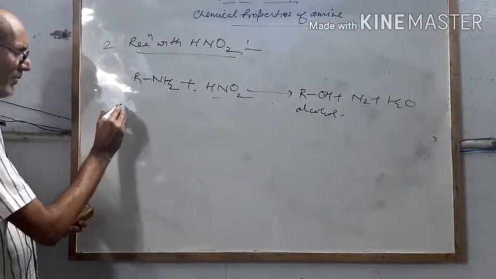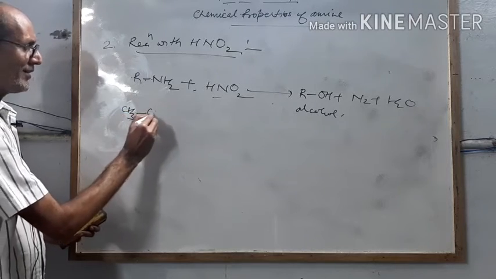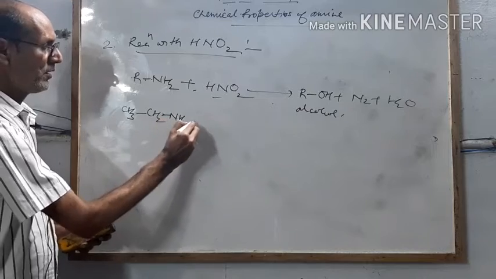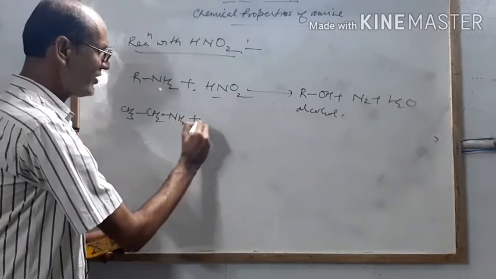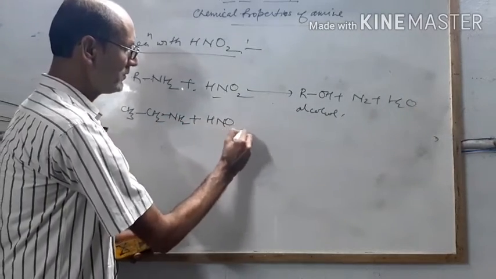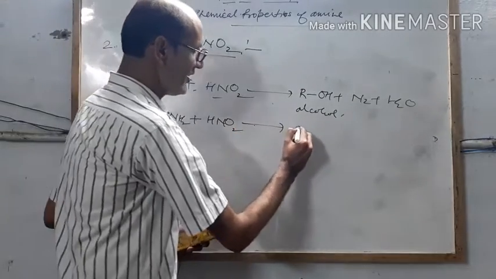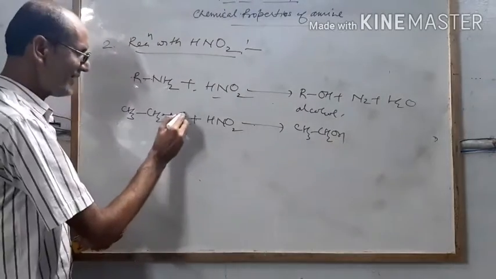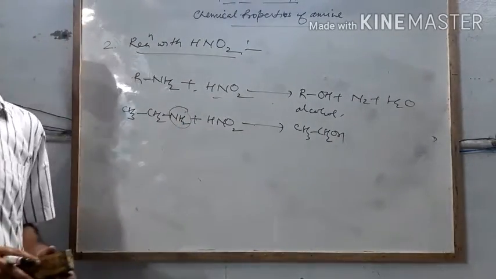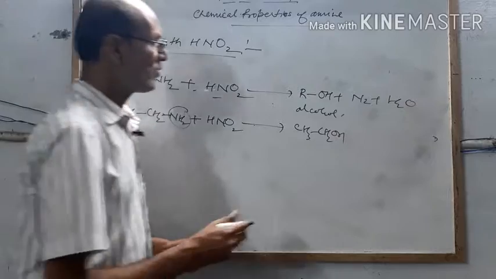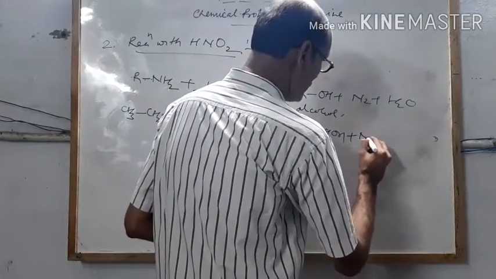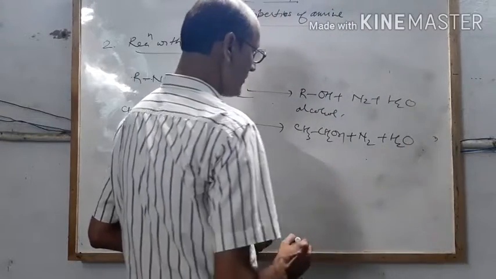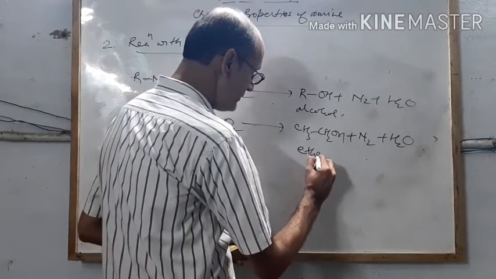See here, ethylamine or ethanamine, CH3 CH2 single bond NH2 plus HNO2, it gives CH3 CH2OH, meaning this NH2 group will be converted into an alcohol group, plus N2 plus H2O. This is ethanol.